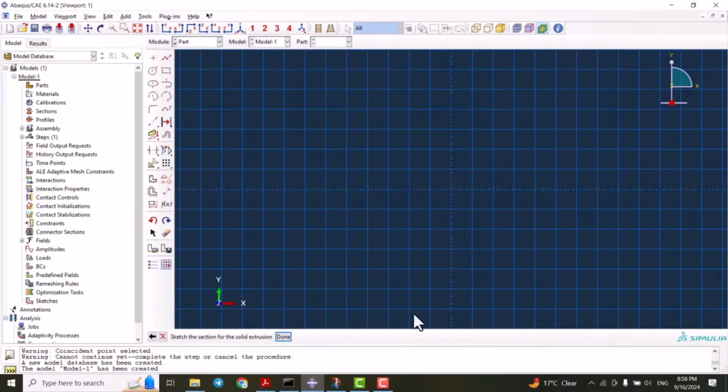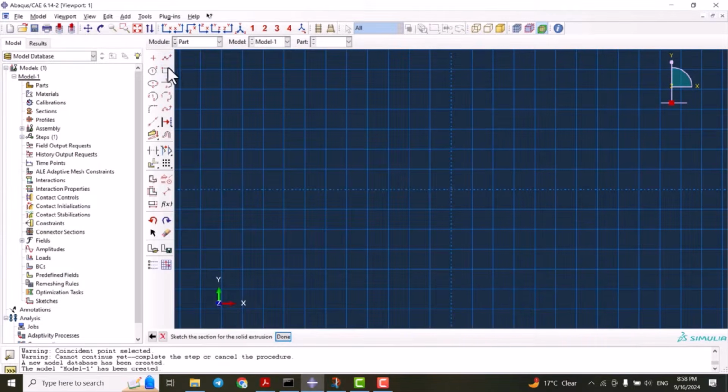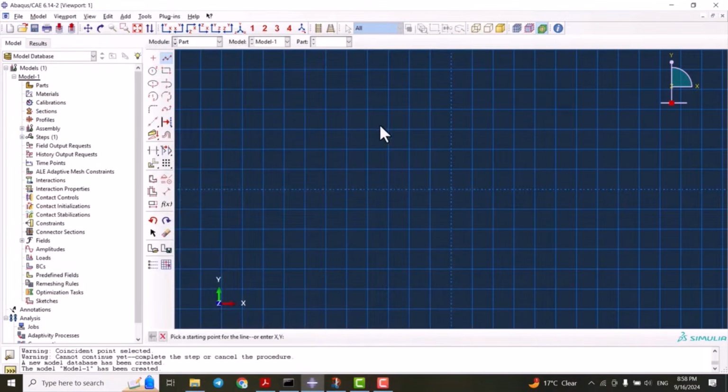I already did everything else, including the dimensions, so it should be 100 mm long and the width is 10 mm, and everything else I'm going to explain shortly. As this one has symmetry, we are going to model half of this model and then mirror the other side. So let's jump to it. Here we're going to create the very first part, which is the top part. This should be 10 mm and these two should be 30 mm.